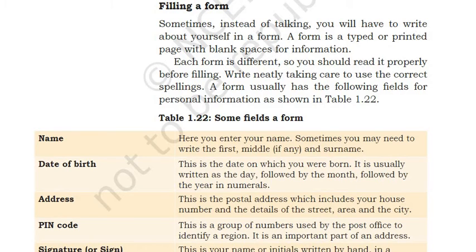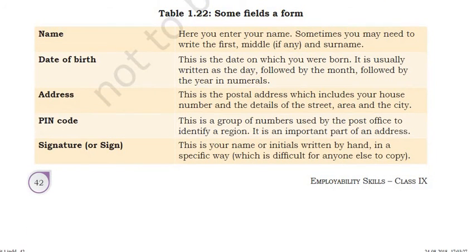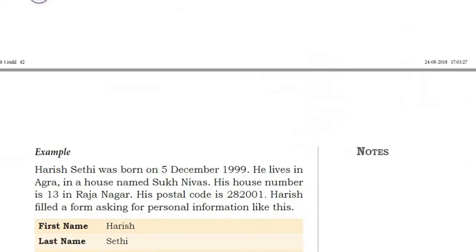Like this in the form you can fill: name, date of birth. In the chart you can see name field, date of birth, address, pin code, signature. All this you enter. Sometimes you may need to write the first name, middle name and surname separately, after a gap. So in this way you will fill a form. Okay, these all things we have done.